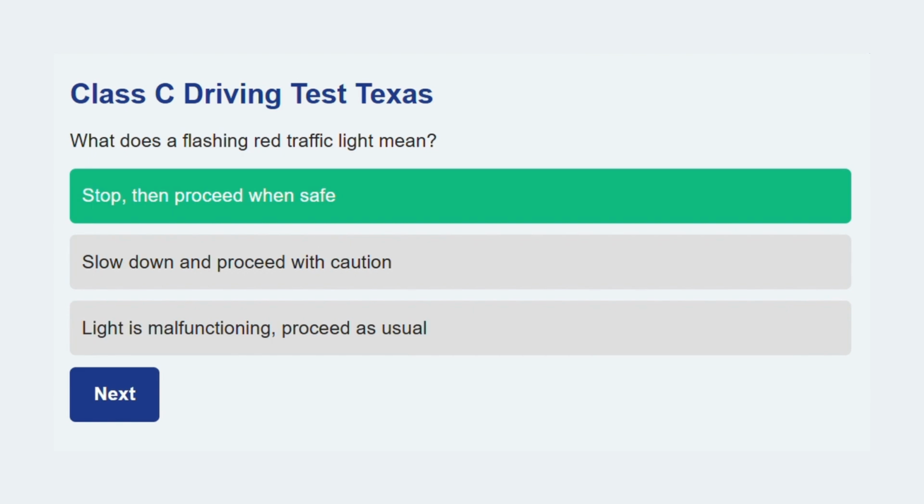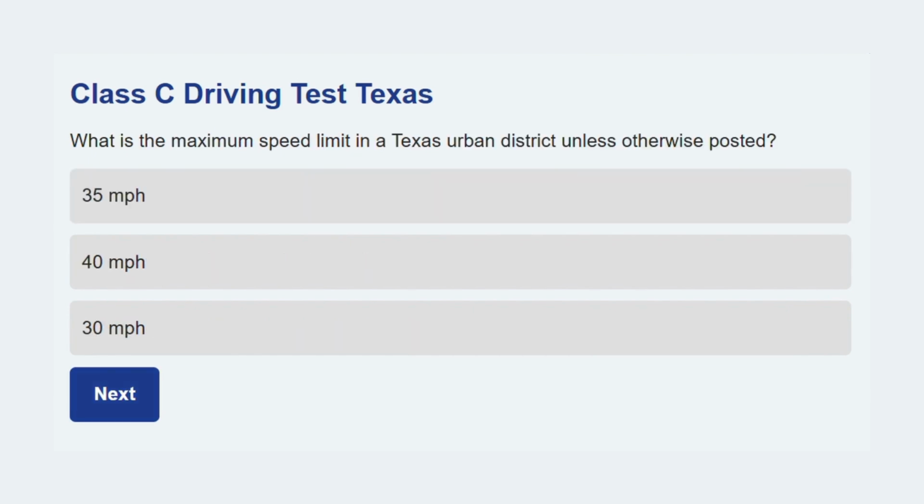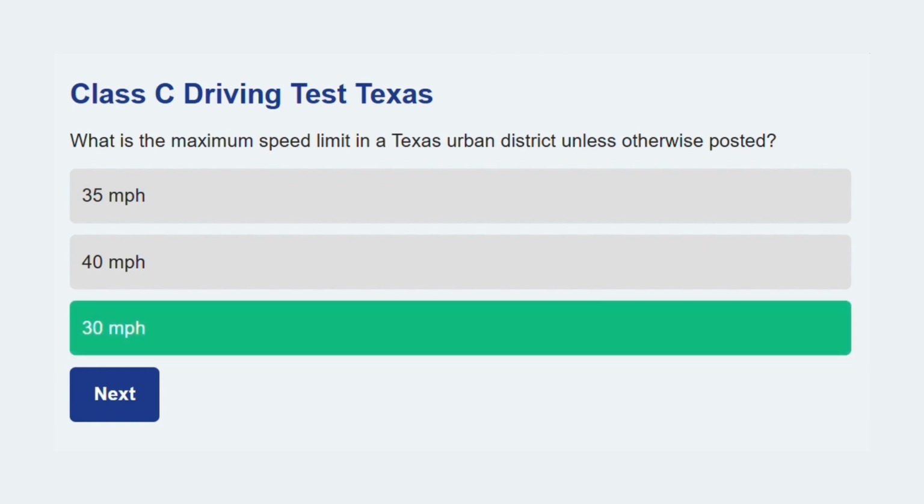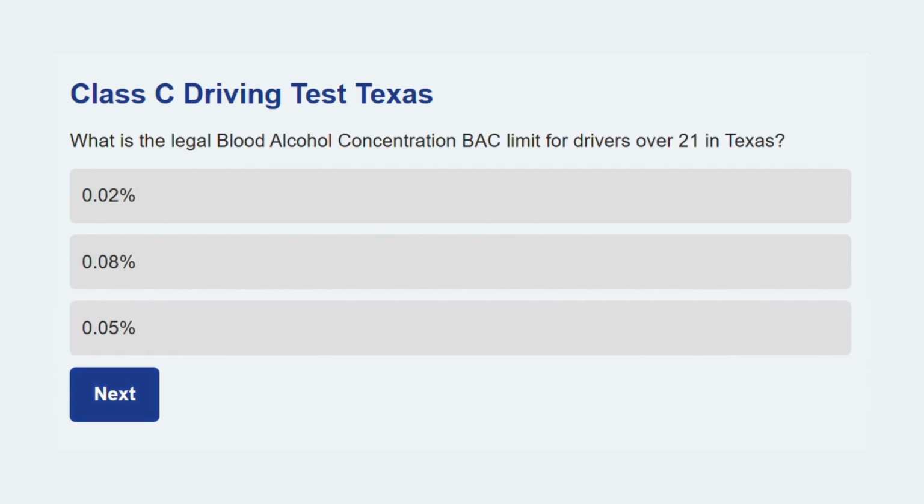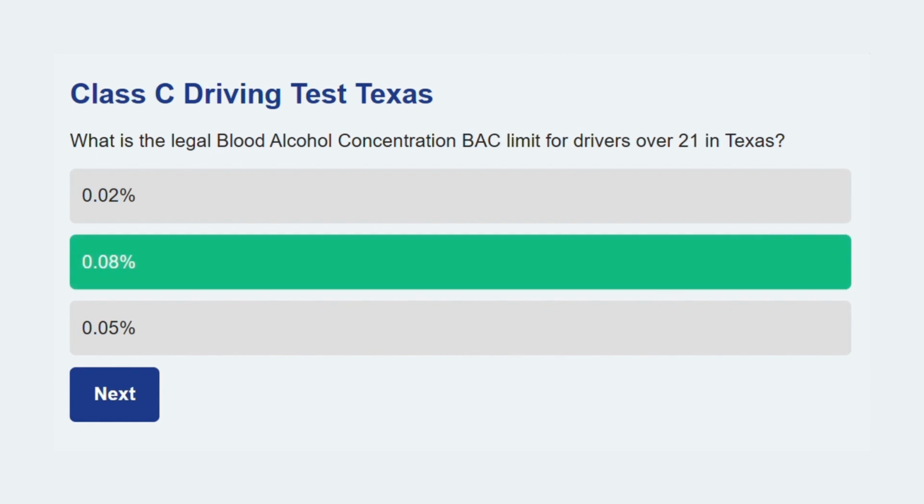Ready for the next one. What is the maximum speed limit in a Texas urban district unless otherwise posted? 30 miles per hour. This is the standard statutory speed limit in cities unless a sign indicates otherwise. Time for a new question. What is the legal blood alcohol concentration, BAC, limit for drivers over 21 in Texas? 0.08%. This is the legal threshold for intoxication for adult drivers.